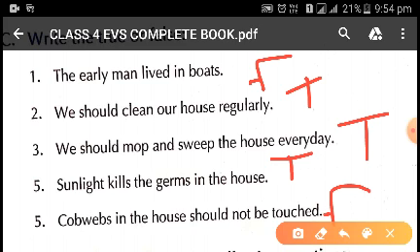Once again we'll repeat the true and false statements. Early man lived in boats. We should clean our house regularly. We should mop and sweep the house every day. Sunlight kills the germs in the house. Cobwebs in the house should not be touched.